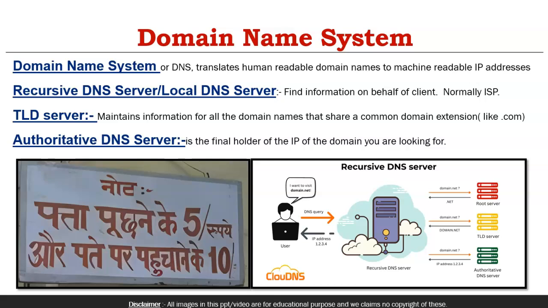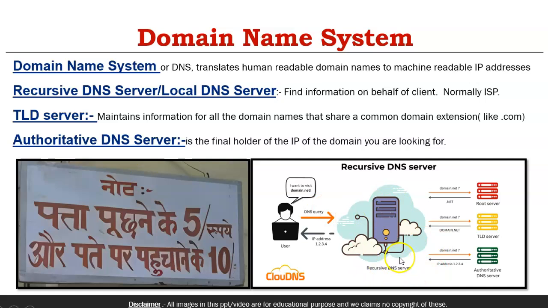Let's say I type amazon.com. There is an IP address of amazon.com which I don't need to remember, but client to server interaction happens on an IP address basis. So a DNS server works behind the scenes and translates that human readable name to the IP address. How does it work? There are three components working behind: one is a recursive DNS server or local DNS server, second is a TLD server, and third is the authoritative DNS server. We'll cover these three from this slide.